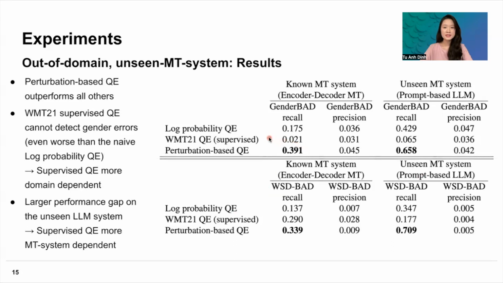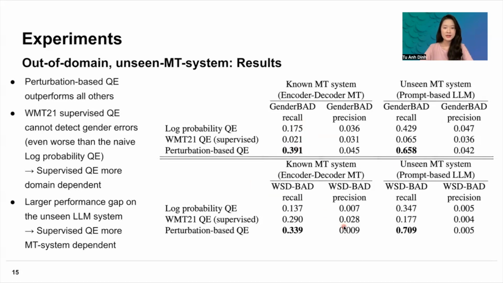Another observation is that for detecting gender bias, the supervised quality estimation approach can almost detect no gender bias at all, and their performance is even worse than the naive log probability baseline. So this strengthens our hypothesis that supervised quality estimation methods are very domain dependent, because most likely it haven't seen many gender errors in the training data.